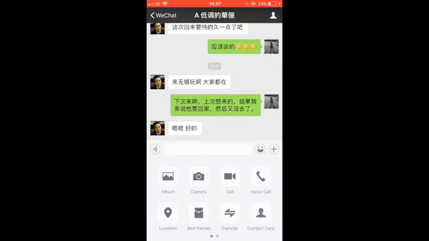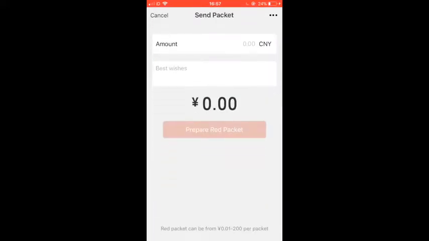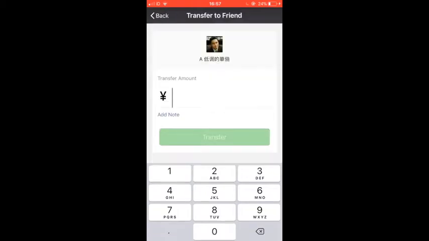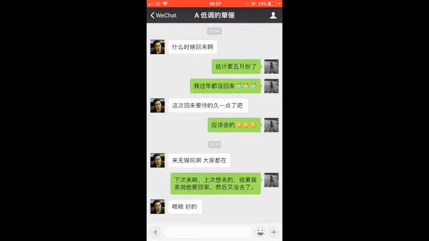If you click on the plus icon, you will see you can also send media files or do audio video calls. I call my family in China using this function all the time from the UK. Here you can also see red packet and transfer. Red packet is called 红包 in Chinese, like red envelope. You can use red packet and transfer function to send money through chats. We'll come back to the WeChat payment function later on.